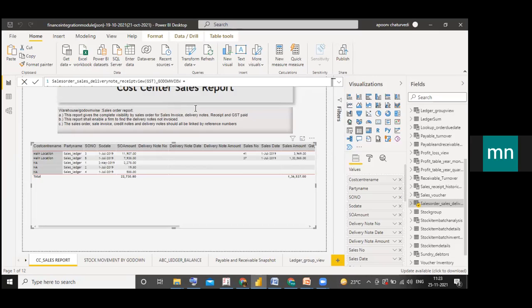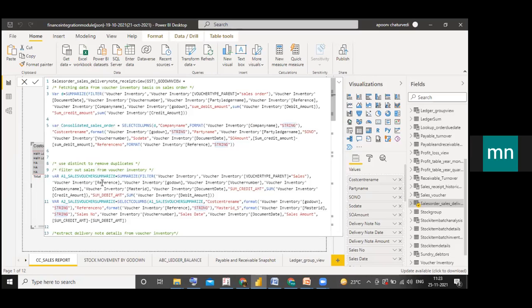So once that is done, the sales order, any report. Now let's say you take sales order, delivery note. You can simply plug and play and make a report for that. What Mr. Muthu is saying is, okay, fine, how is the report made?